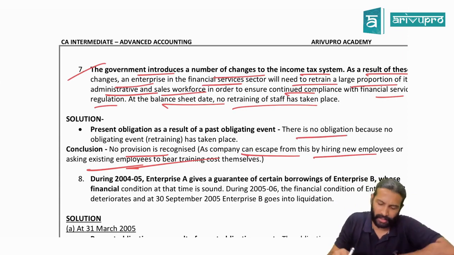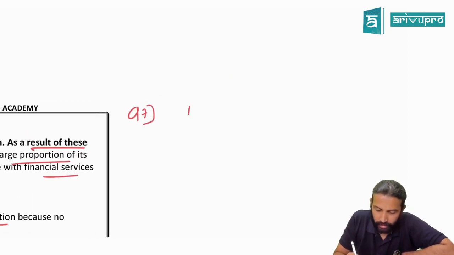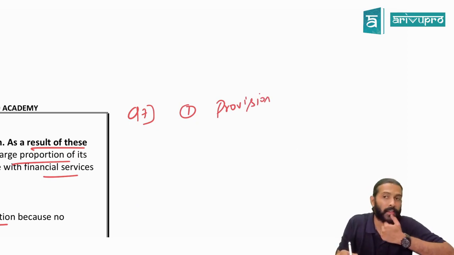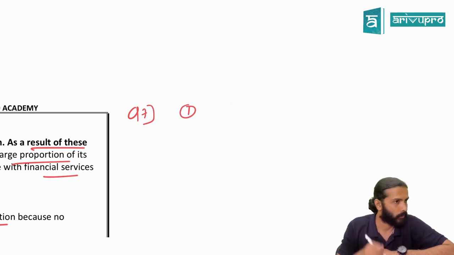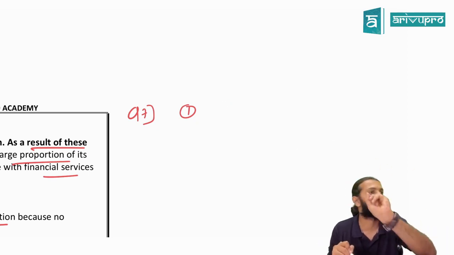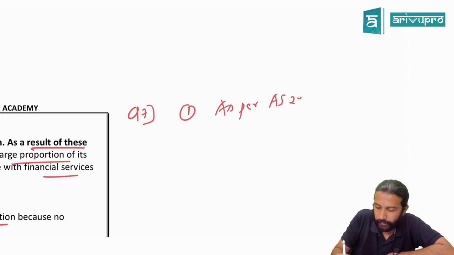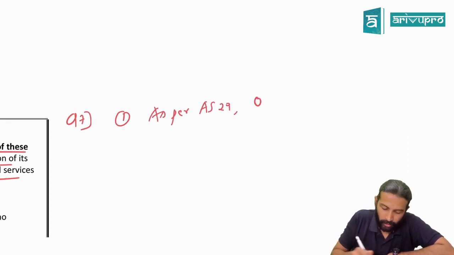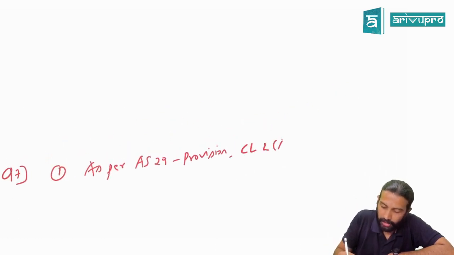Now I'll give you the answer for this. Question number 7. In the present case, if it comes for 5 marks, what will you write? The definition of provision. In fact, here, more than provision, you'll write the definition of obligation, because it is revolving around obligation, not provision. Sir, what does obligation mean? We'll write it here, as per AS 29, Provisions, Contingent Liabilities and Contingent Assets.